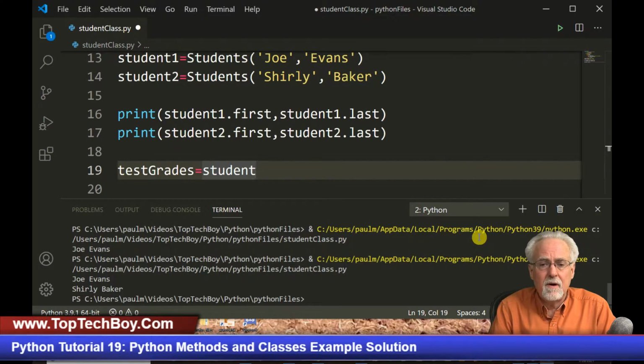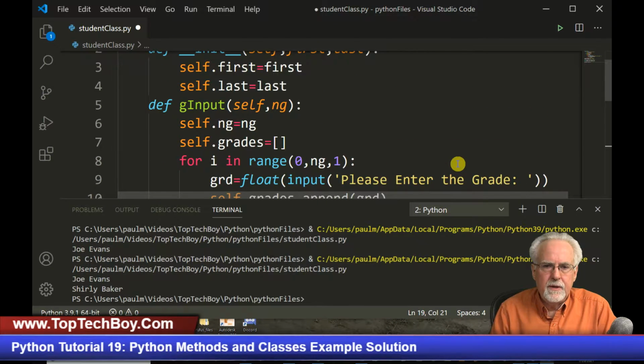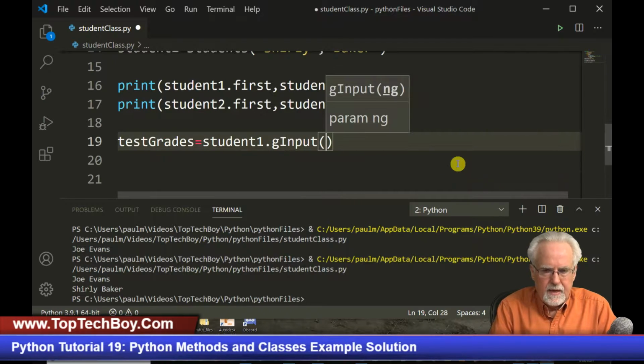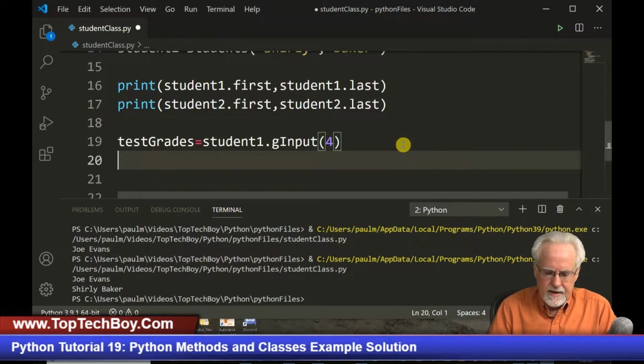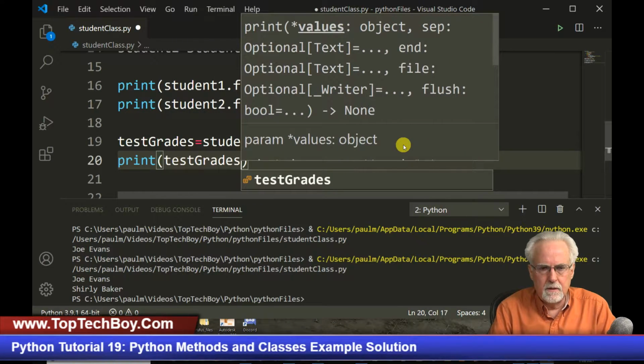So what am I going to call? I'm going to call student1, that's the object we created, dot, and then what did I call that up there? We called it ginput, and then let's just tell it that we want it to input 4 grades. And then after that, let's just say print test grades, like that.